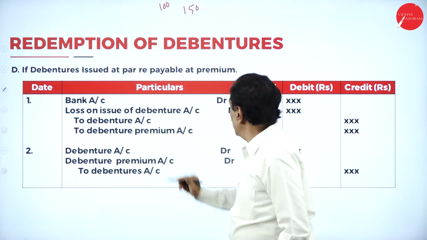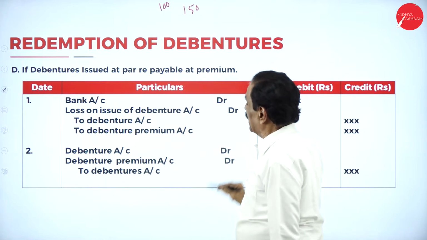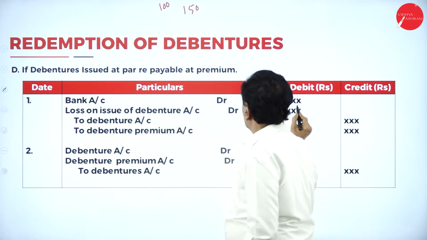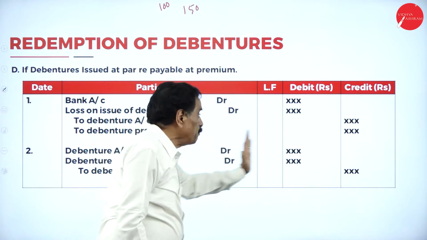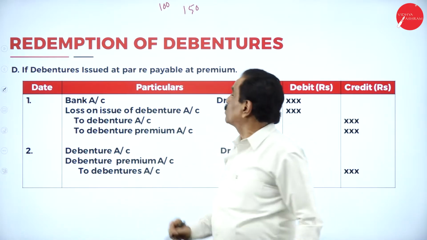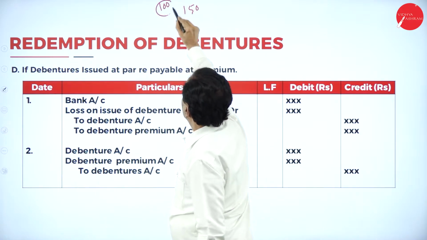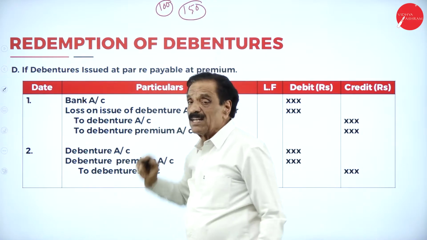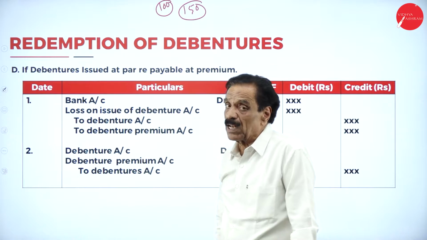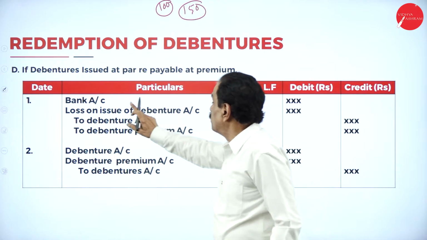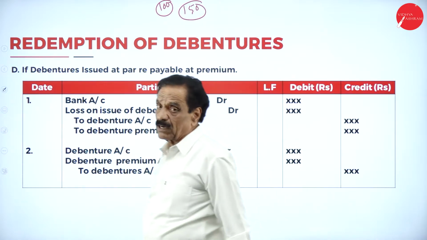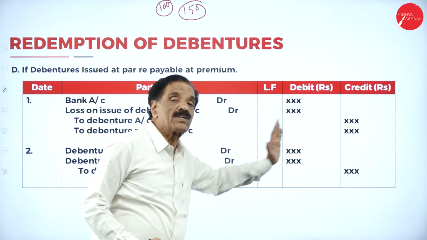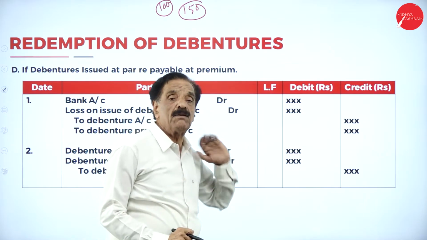How to pass the entry? Bank account debit 100, loss on issue of debenture account debit 50, to debenture 100, to debenture premium 50. I will repeat. What's your face value? 100. But paid at 150, at a loss of 50. Premium is a loss to you. What's the entry? Bank account debit 100, loss on issue of debenture account debit 50, to debenture account 100, to debenture premium 50.